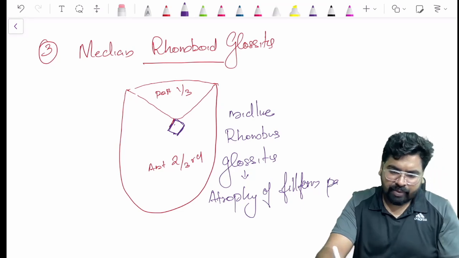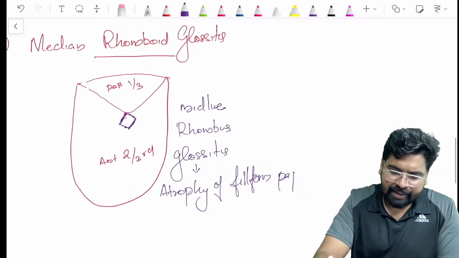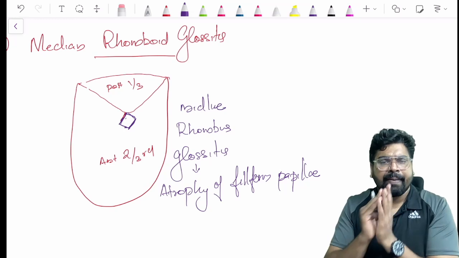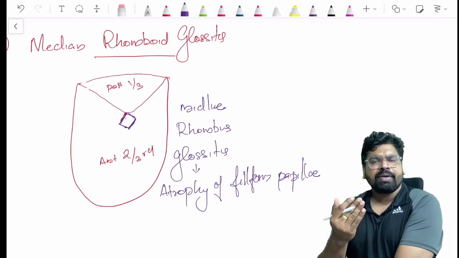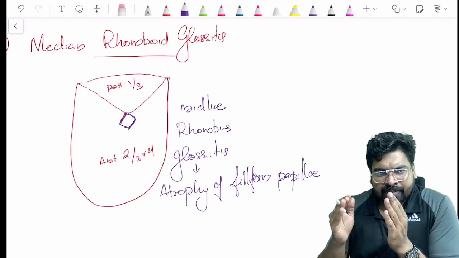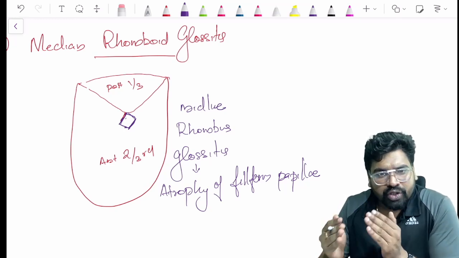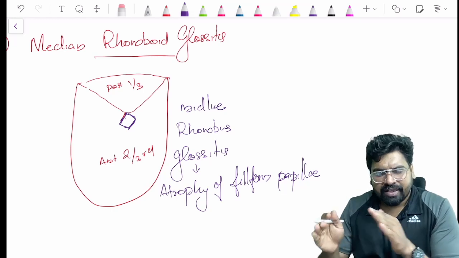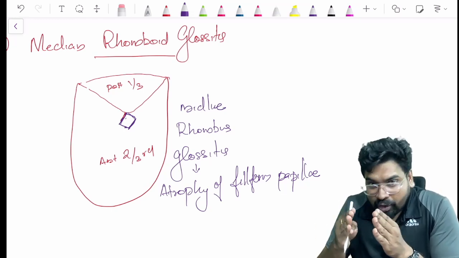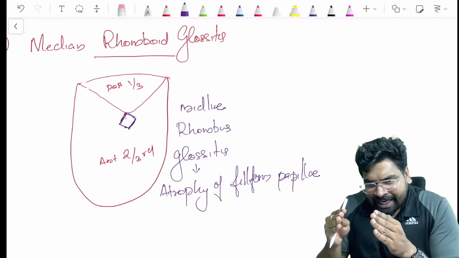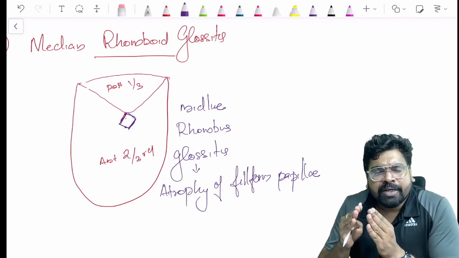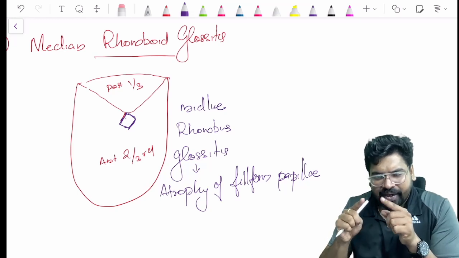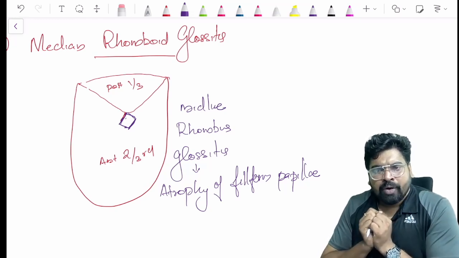Okay, atrophy of your filiform papillae is seen in this area. In the previous time it was believed that this is due to a problem in the fusion of the anterior 2/3 and posterior 1/3, where your lingual swellings and the tuberculum impar fuse, right? While the fusion, some kind of developmental anomaly took place there, and there is no papillae in that area. That's why this rhomboid shaped glossitis has come there.